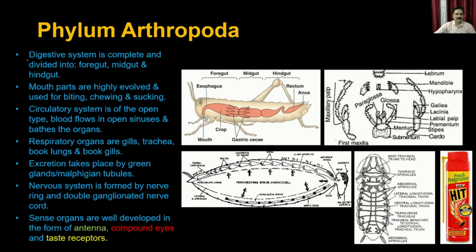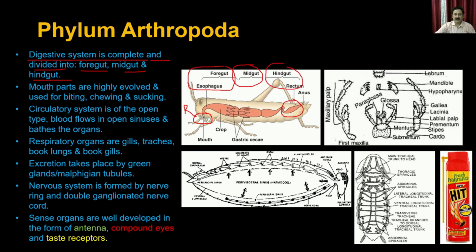Then the digestive system is complete and divided into the foregut, midgut, and the hindgut. So this is the digestive system where you have the mouth in the front, and next to the mouth you also have the mouth parts, and then it is connected to the esophagus. This portion is called the foregut, then midgut, and the hindgut. And then at the end you will see it also has a rectum.